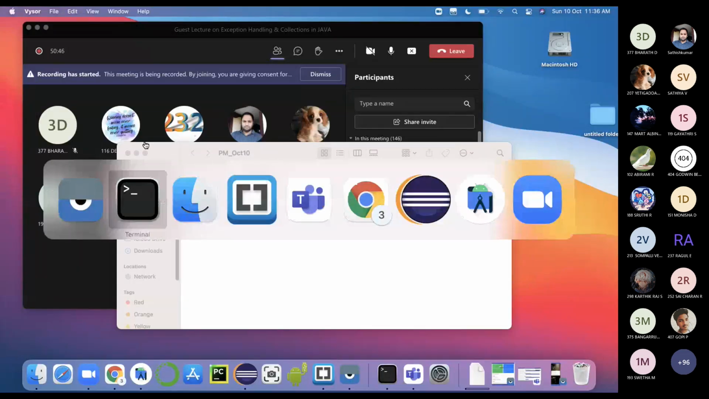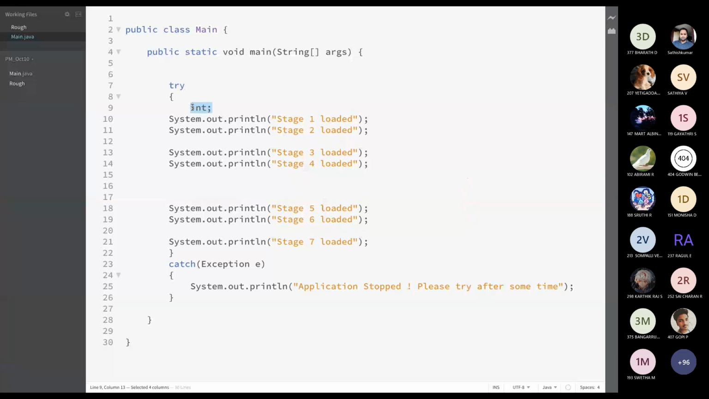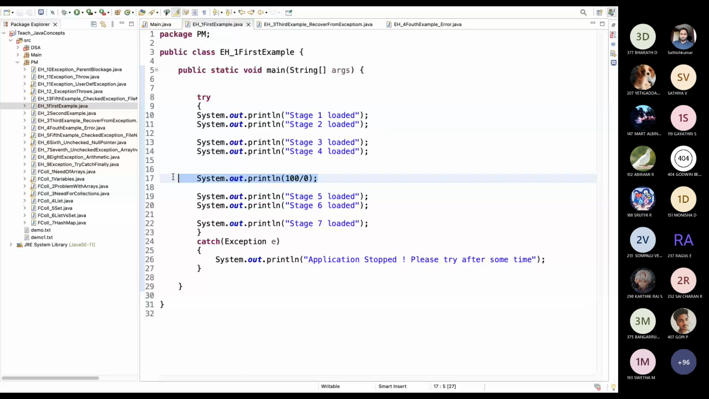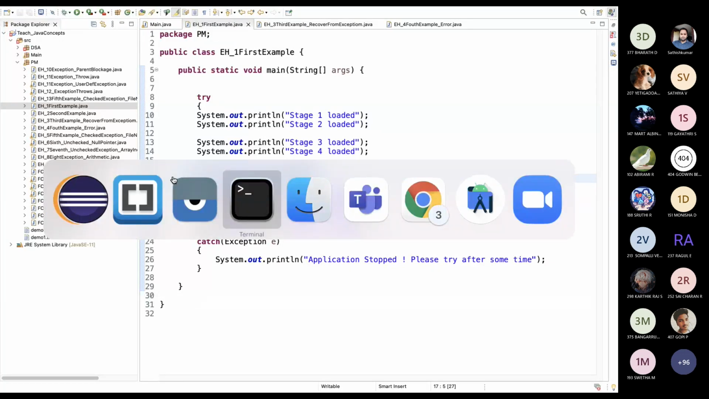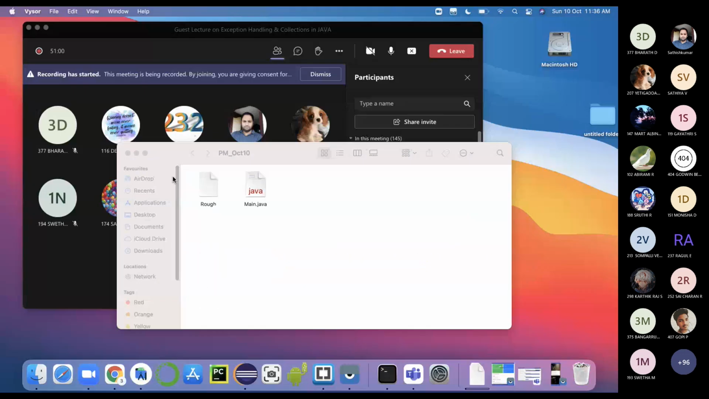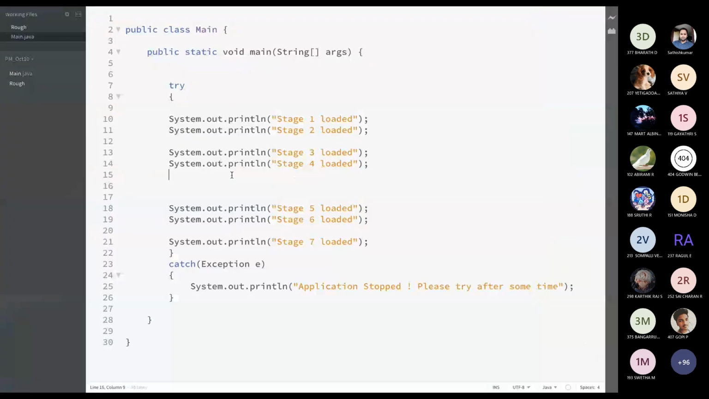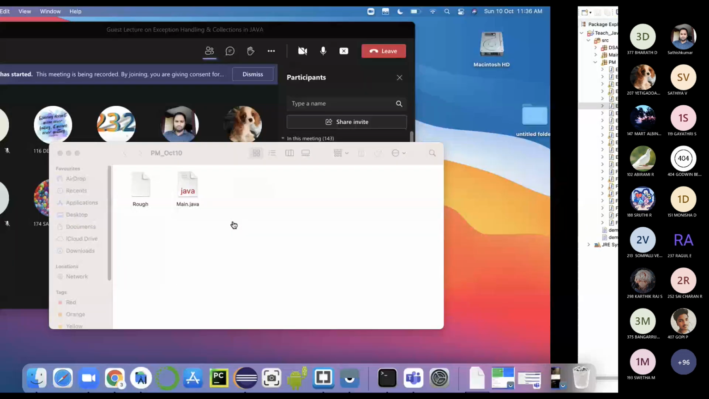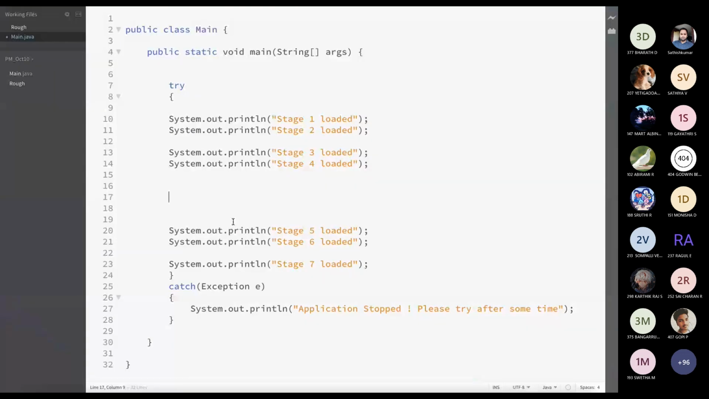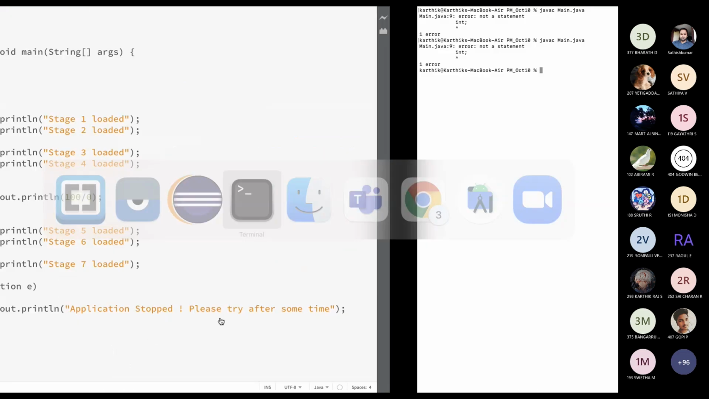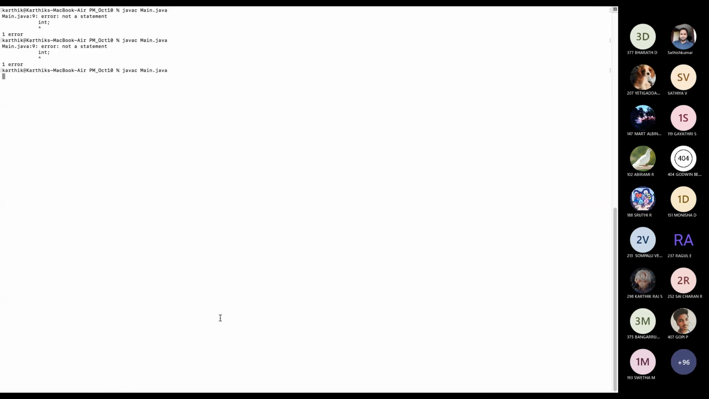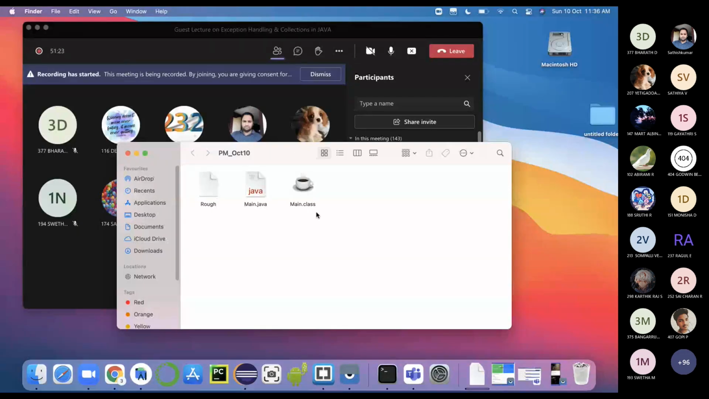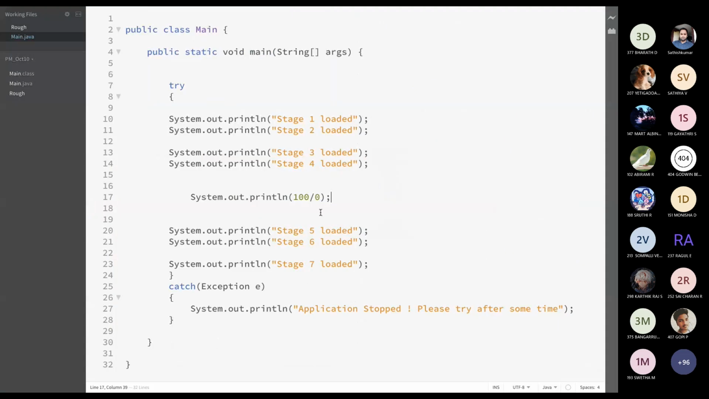Now I will change it back. I will remove this and add a divide by 0. Divide by 0 error is checked by the JVM, so it will allow us to compile the file. Now I will execute the program. The code got compiled successfully. We can see the main class, that is the class file. If I try to run the application, I will get an error.